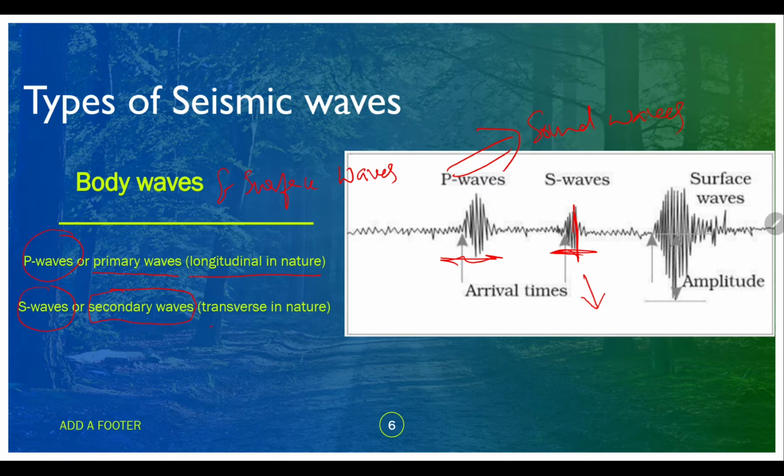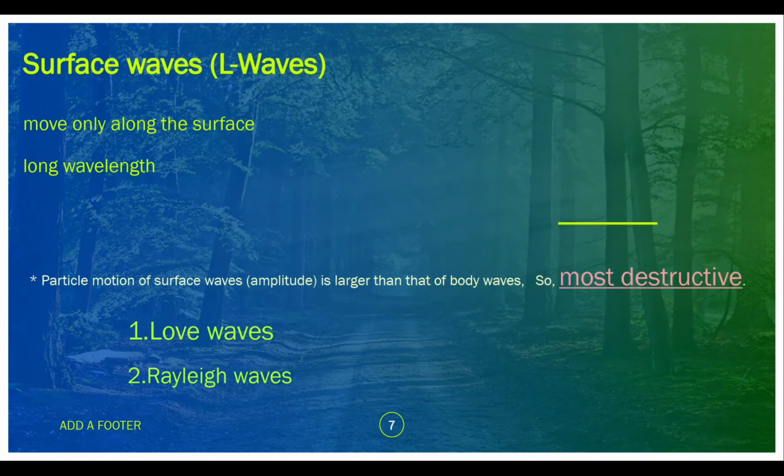Primary waves are the fastest among all the seismic waves and hence they are recorded first in the seismograph. A seismograph is the instrument which is used to record earthquake waves or seismic waves.